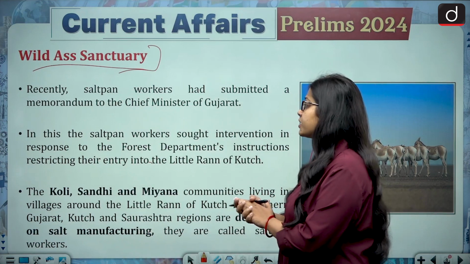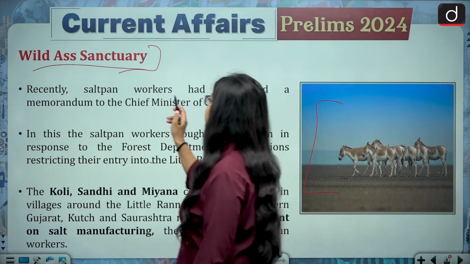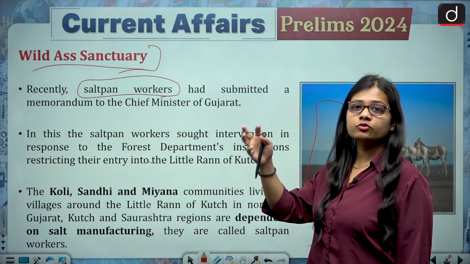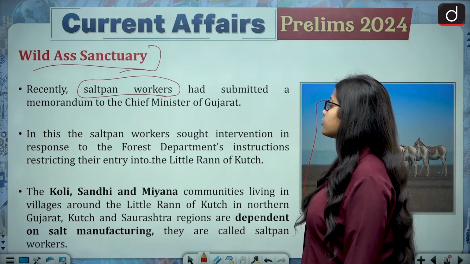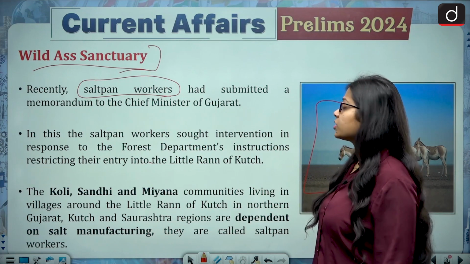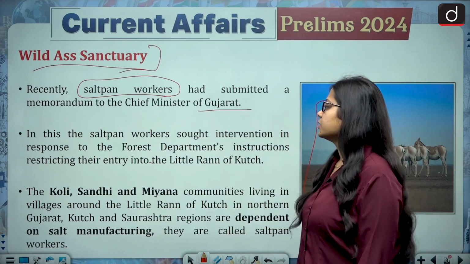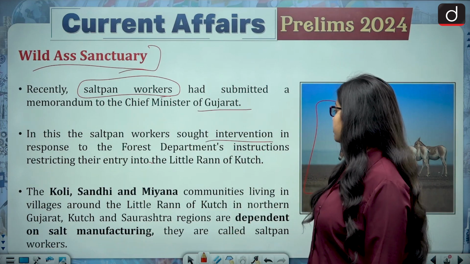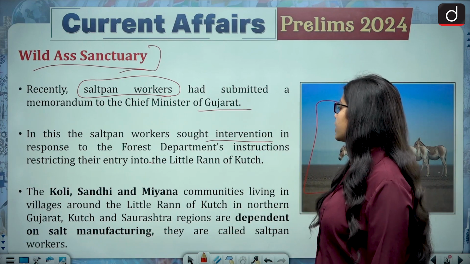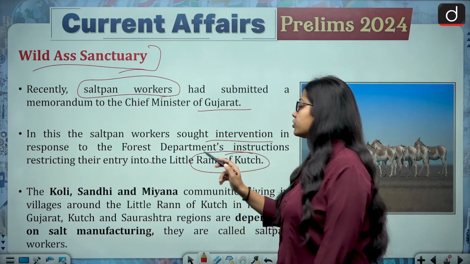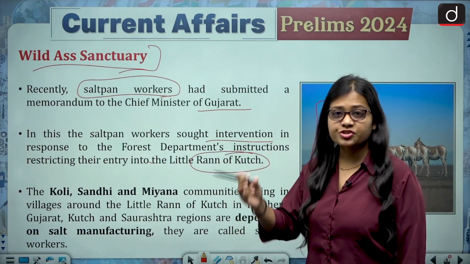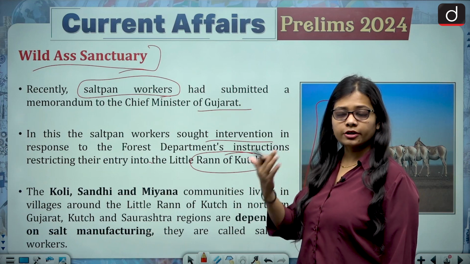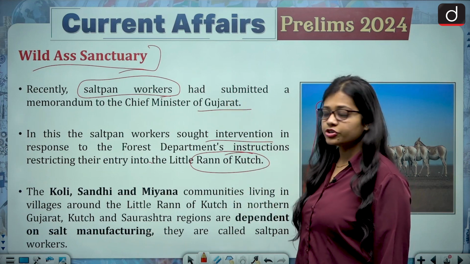Recently, the salt pan workers, as the name itself tells, those associated with the production of salt, submitted a memorandum to the Chief Minister of Gujarat. In this, the salt pan workers sought intervention in response to the Forest Department's instructions restricting their entry into the Little Rann of Kutch. So their entry has been restricted in the Rann of Kutch, and with regard to it, they are in talks with the Chief Minister of Gujarat.